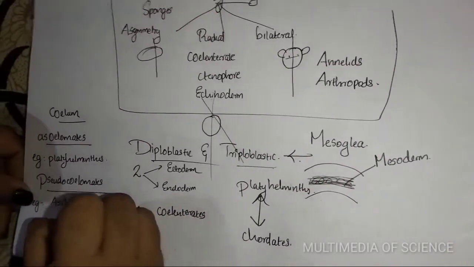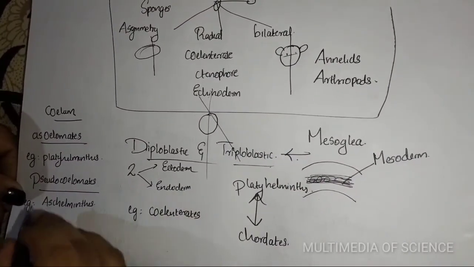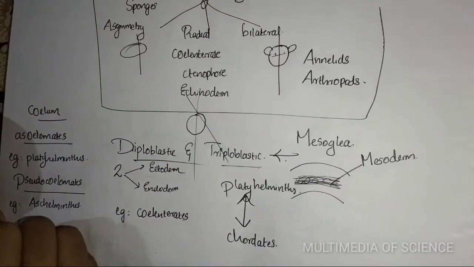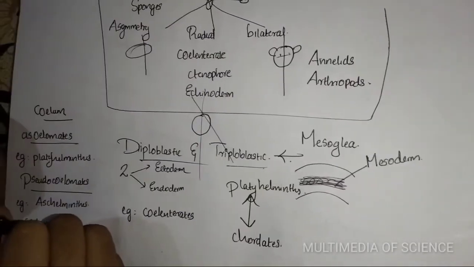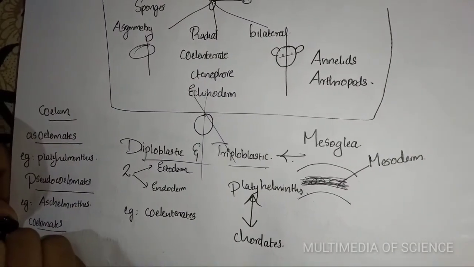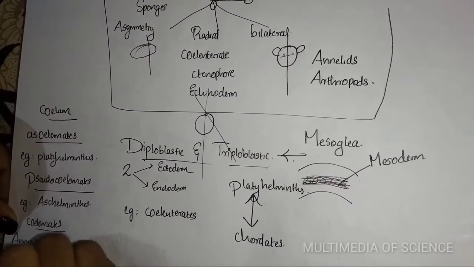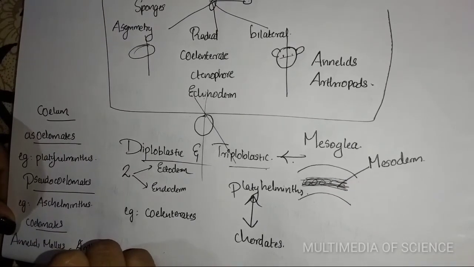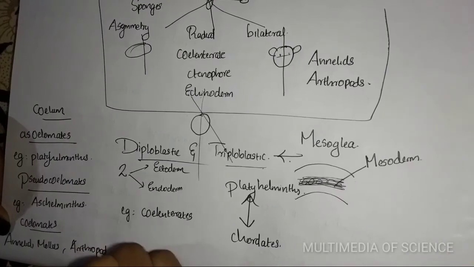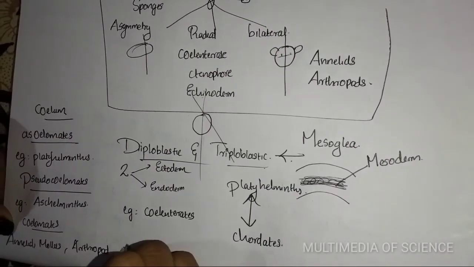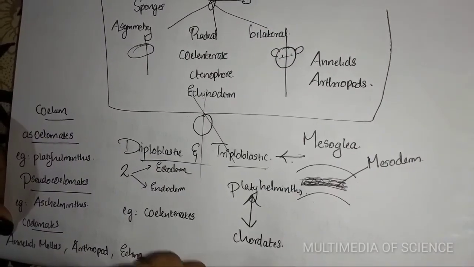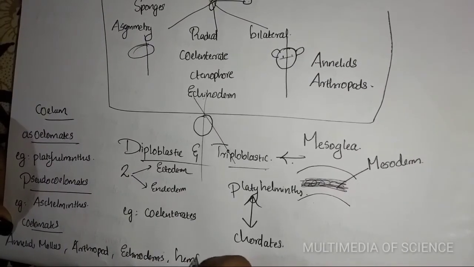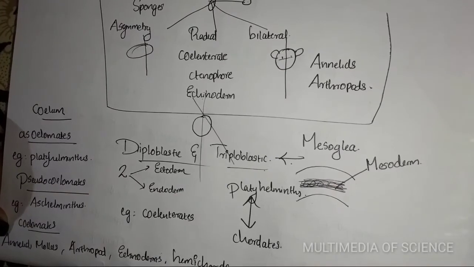And the last one, the coelomates. For coelomates there are so many examples: annelids, mollusks, arthropods, echinoderms, hemichordates and chordates.